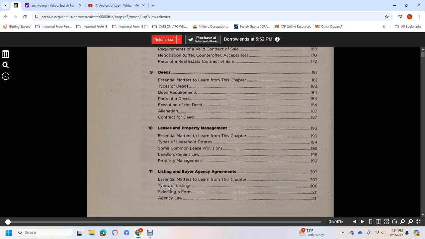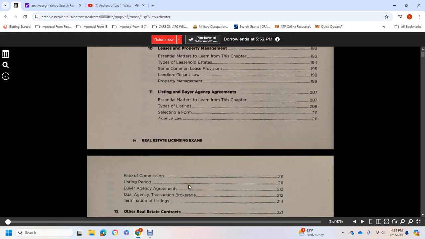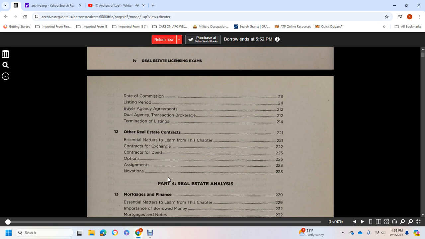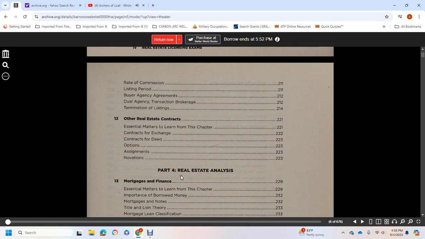10, leases and property management. Essential matters to learn in this chapter: types of leaseholds, some common lease provisions, landlord-tenant law, property management. Listing and buying agency agreements. Essential matters to learn in this chapter: types of listing, selecting a form, agency law, rate of commission, limited listing period, buyer agency agreement, dual agency transaction, brokerage, termination of listing. Other real estate contracts. Essential matters to learn in this chapter: contracts of exchange, contracts for deed, options, assignment, novations.